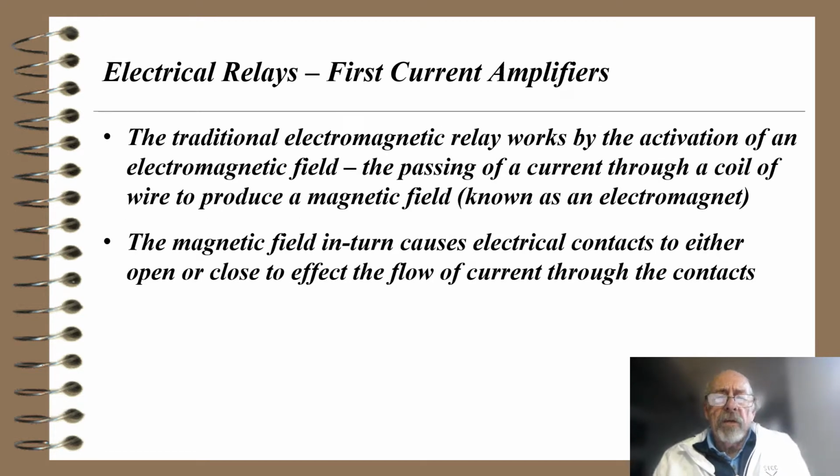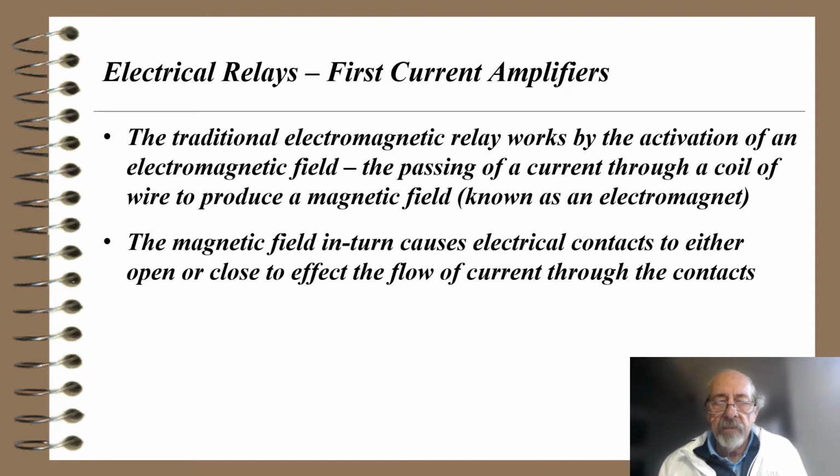The traditional electromagnetic relay works by passing a current through a coil of wire to produce a magnetic field, which is also known as an electromagnet. The magnetic field in turn causes electrical contacts to either open or close.